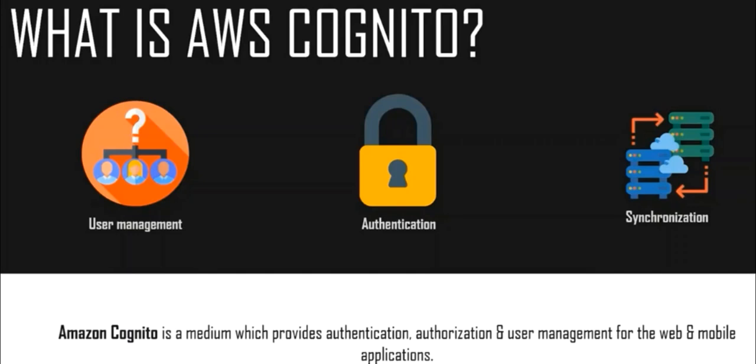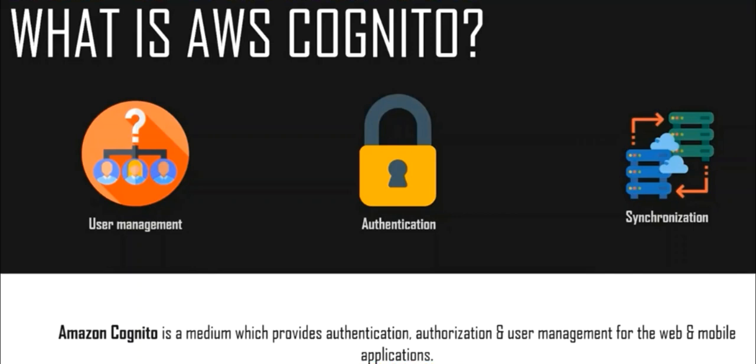Today we are discussing an AWS service, AWS Cognito, Amazon Cognito. Firstly, we have to understand what AWS Cognito is. Why would you use this service? Amazon Cognito provides authentication, authorization, and user management for web and mobile applications, in which